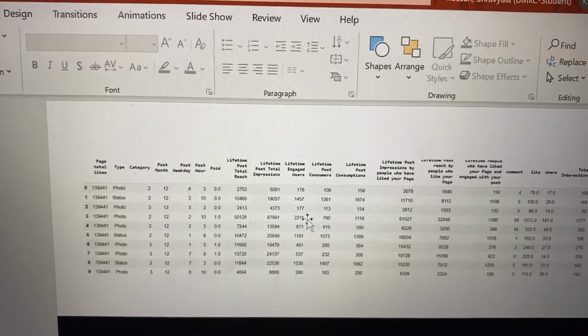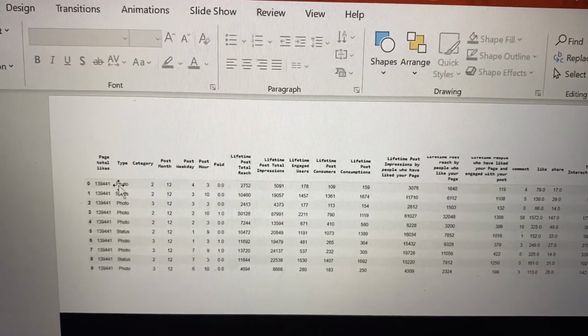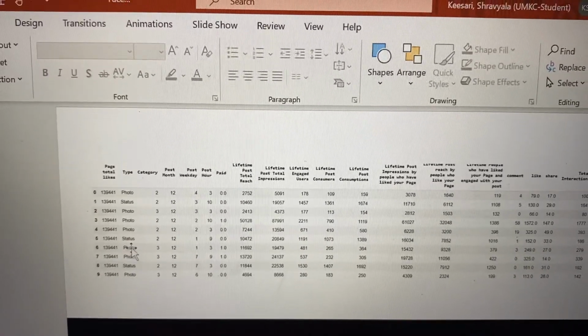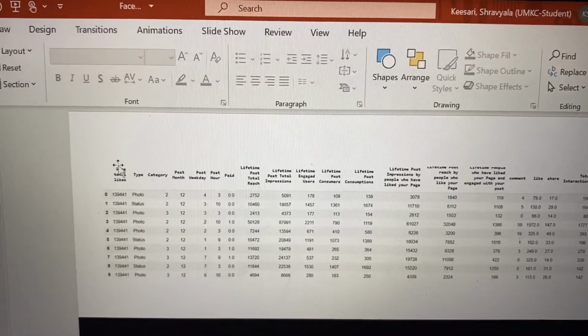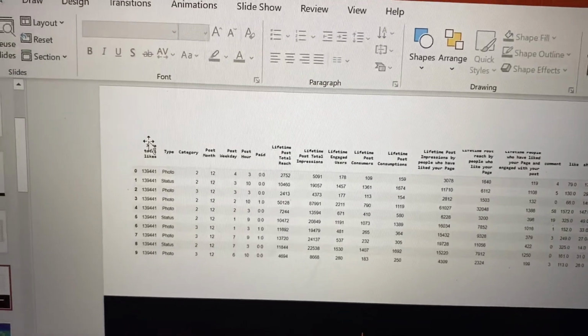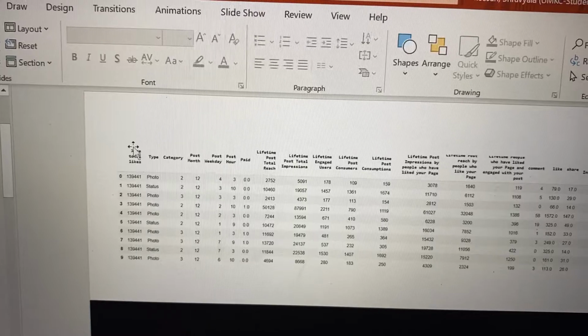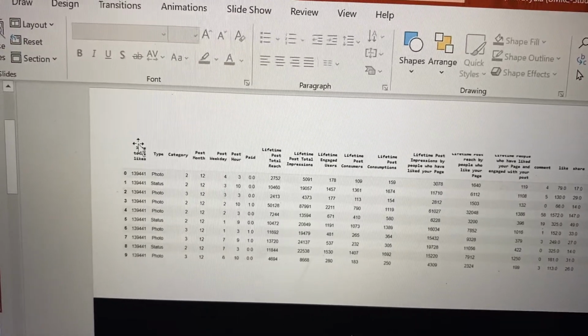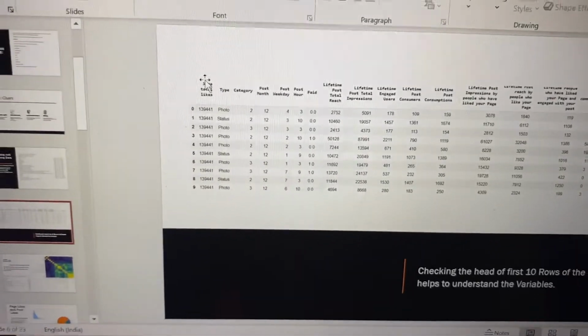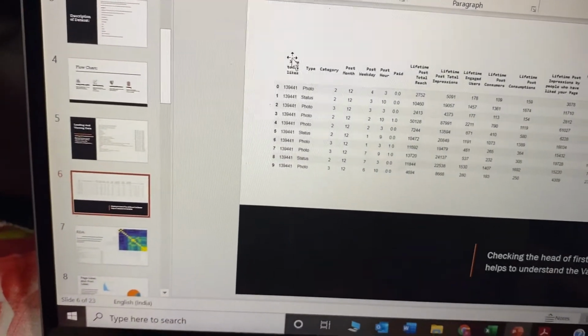With this we are able to know what type of post it is, whether it is a status, photo or a video, how many likes there are per month, and how many per week. So we can analyze, for a photo, how many likes are being generated in a month or in a week. These kinds of analysis can be performed with this data.